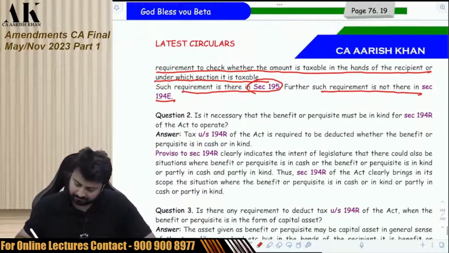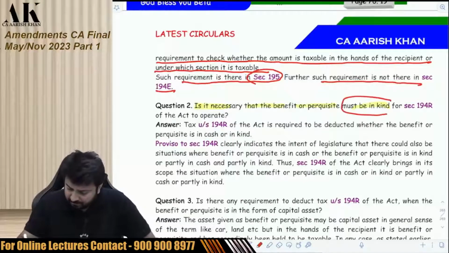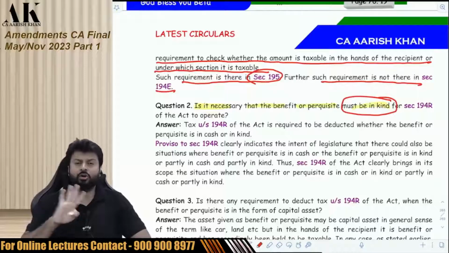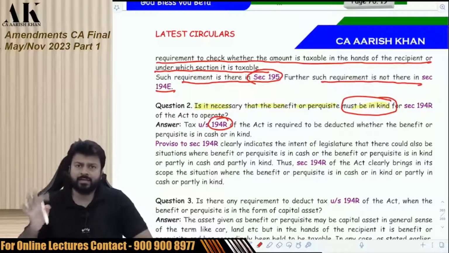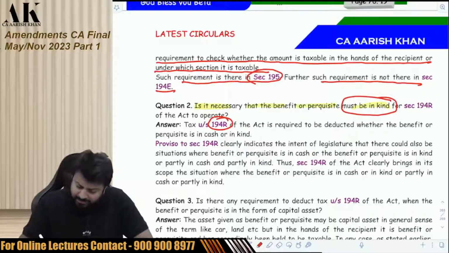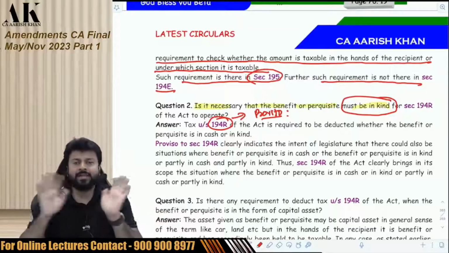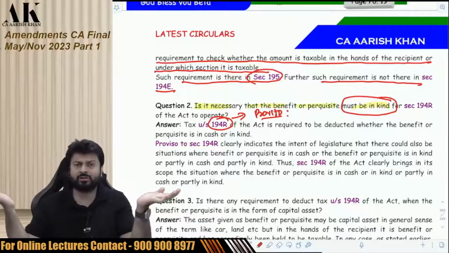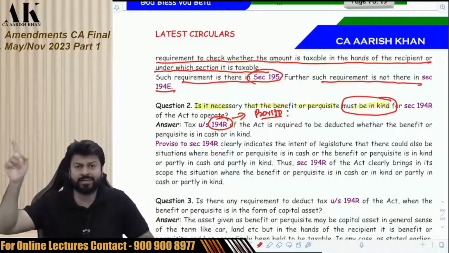Question number 2. Is it necessary that the benefit or perquisite must be in kind? Is it necessary? The answer is no. If the benefit is in cash, deduct TDS. But if the benefit is in kind, there is a special proviso in section 194R. What is the proviso? If I am giving you benefit in kind, then I will not deduct TDS. I have told you earlier also. If I am giving you benefit in kind, I told you in the chapter of lottery also, winning in kind.